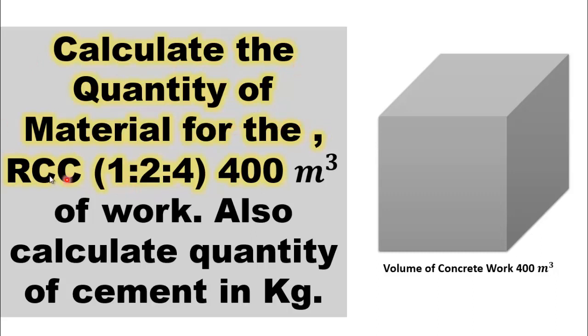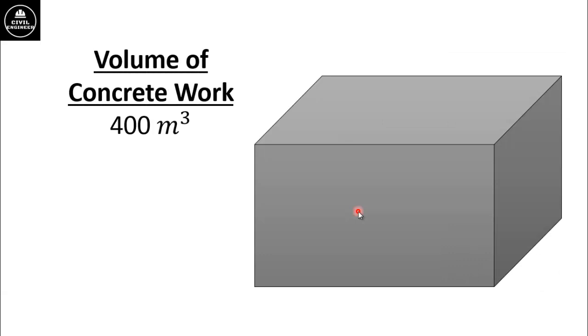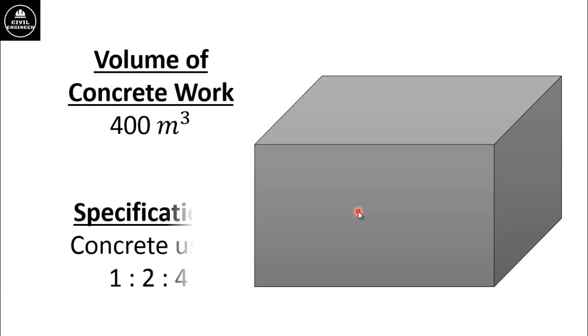the given reinforced cement concrete (RCC) work having ratio 1:2:4 and its volume is 400 meter cube. Also calculate quantity of cement in kilograms. Here you can see that total quantity or volume of concrete work is given, which is 400 meter cube. The specification of concrete is, the ratio of concrete is 1:2:4. Here 1 represents cement, 2 represents sand or fine aggregate and 4 represents crushed stone or coarse aggregate.